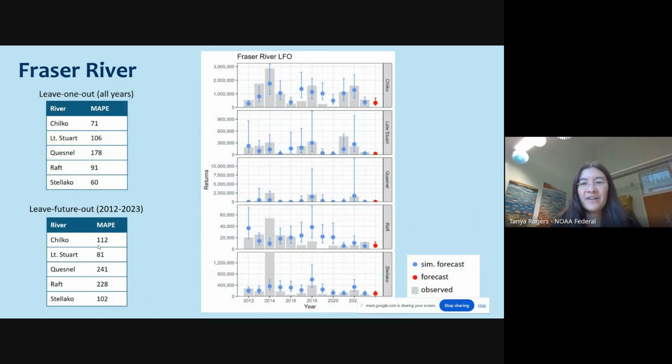And so these are similar plots. So again, bars are observed, blue dots are predicted. A lot of these forecasts are not terribly great. These are pretty hard to predict. The error rates are often pretty high, particularly for the out-of-sample forecasts. So that just kind of gives you a sense of where those are falling.